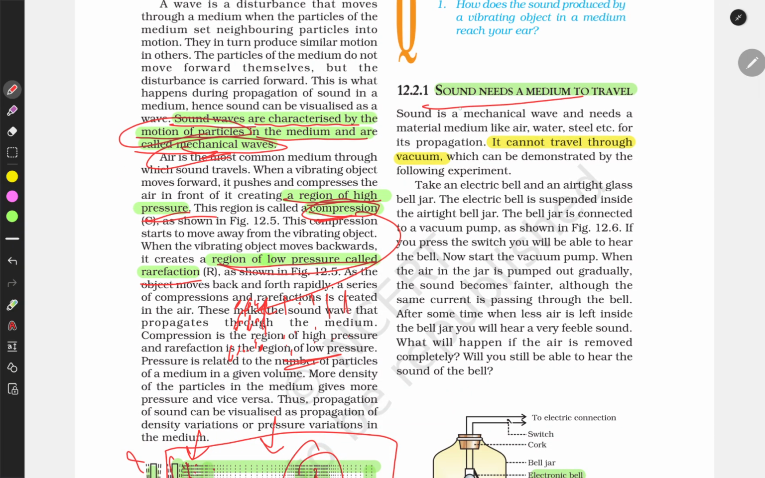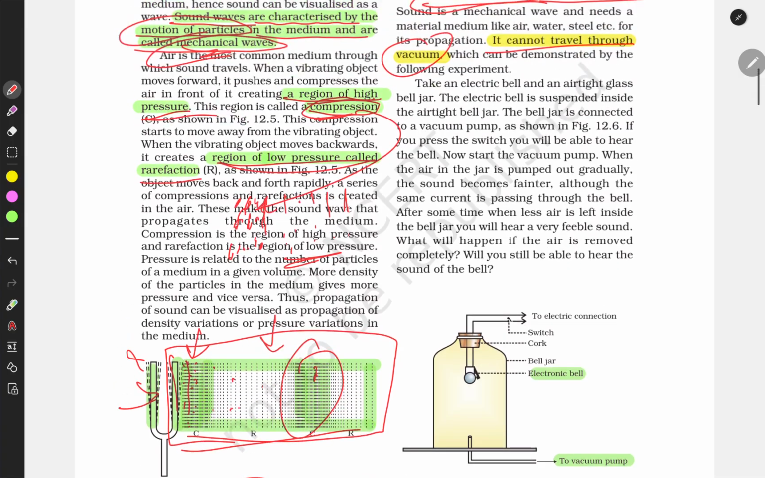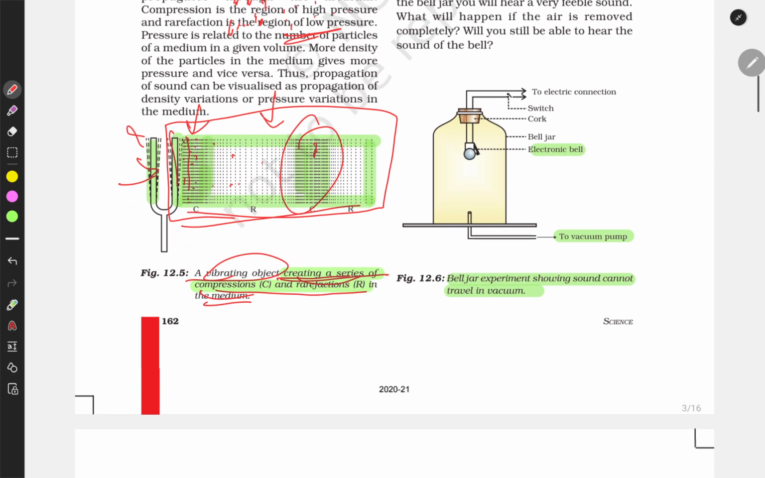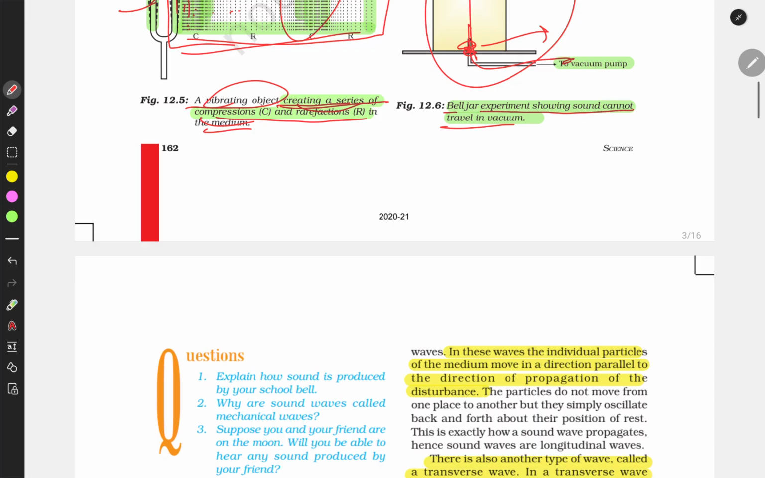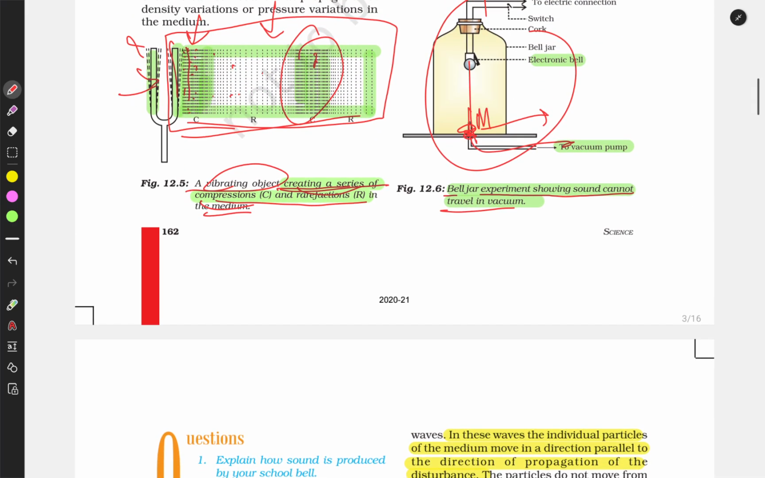Sound needs a medium to travel. It cannot travel in vacuum because there is no particle to vibrate in the vacuum. The bell jar is an experiment showing sound cannot travel in a vacuum. In this experiment a vacuum was created, and when the ball is thrown here, it does not produce a hitting sound. No medium is there, no particles are there, so sound cannot travel.